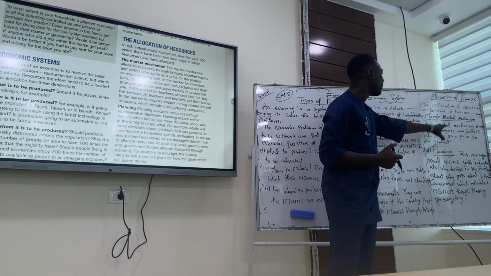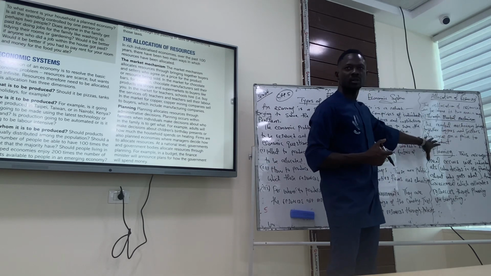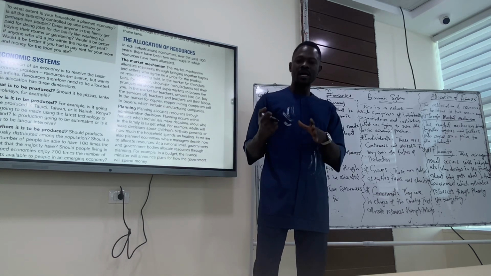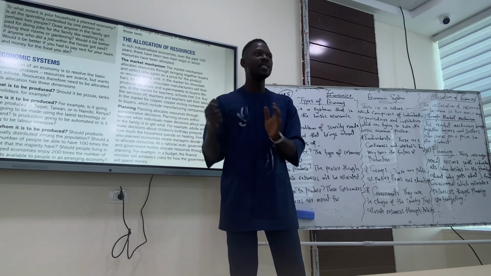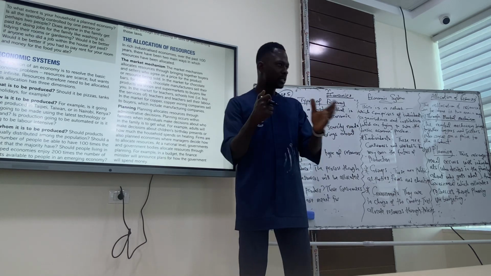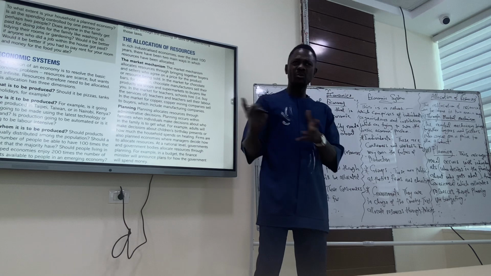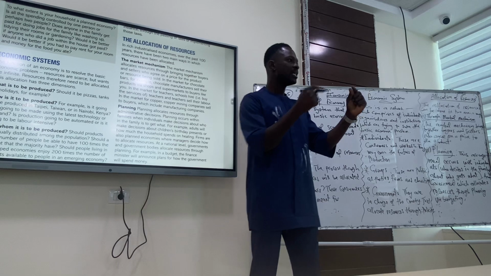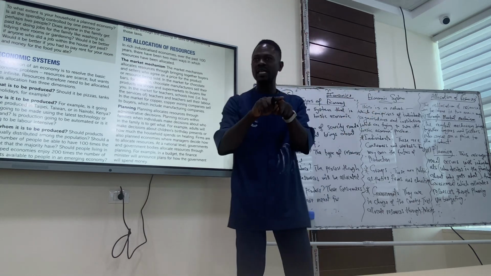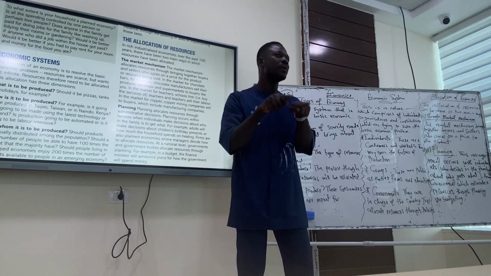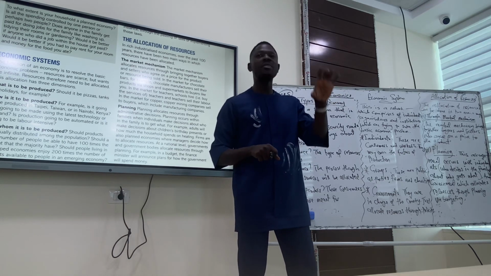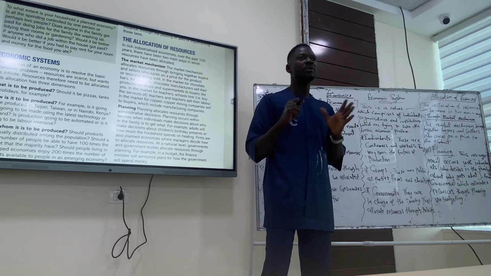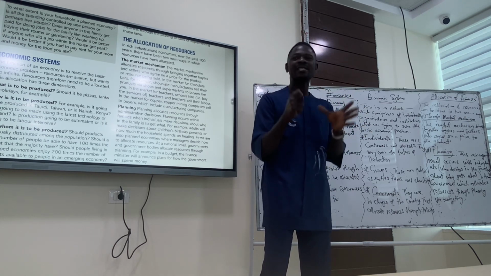The market mechanism brings together buyers and sellers who are agreeing on the price for the product. So the market mechanism will determine the price the product will be sold. So as soon as the price is set, then there's always going to be an equilibrium price. What is equilibrium price? Sit down properly, please. What is equilibrium price? Equilibrium price is the price of agreement between demand and supply. So it means the market forces for demand and supply have come together to reach a conclusion on what price they will sell. Because if they don't sell at that price, consumers will not buy. So that is what market mechanism is. Market mechanism is a system, is an institution, is a structure.